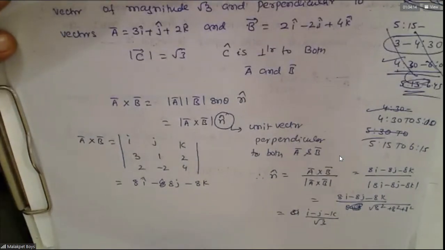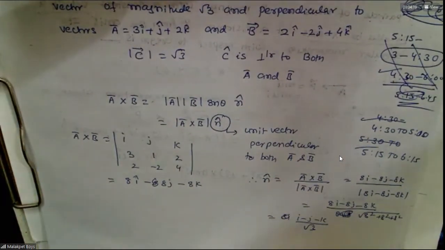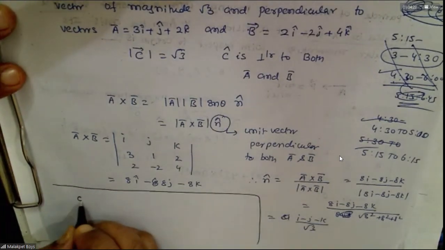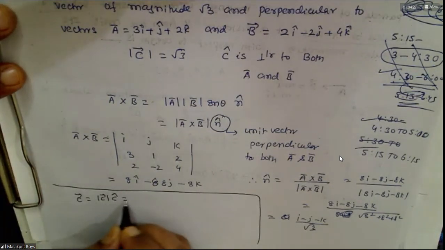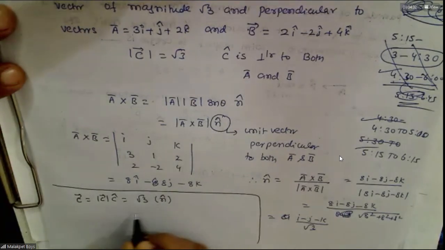We'll get this or not, see. Therefore, what is C bar? Mod C into C cap. This is root 3 into this, which is nothing but n cap only, no?